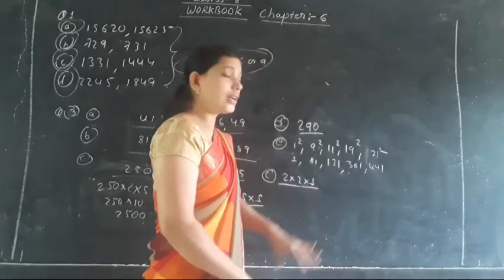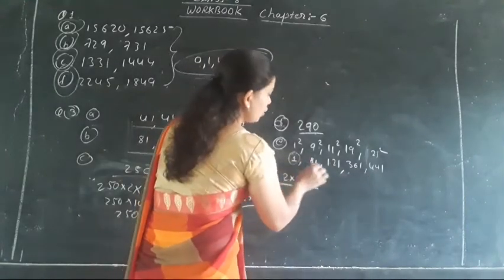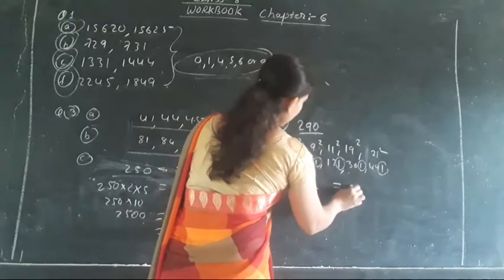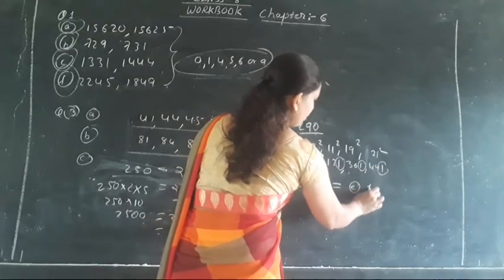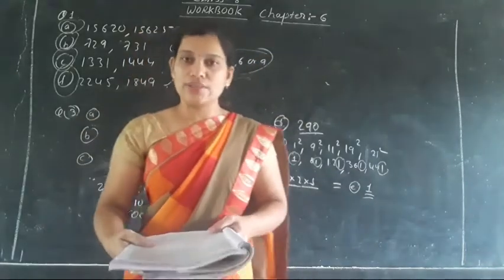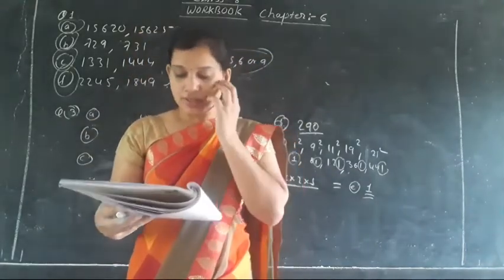तो इस नंबर का जो स्क्वायर है, उसका यूनिट प्लेस क्या है सब में? Unit place 1 है. So the answer for this E part will be 1. Its unit place is 1 for all the squares of the above numbers. Okay. So write the answer. The answer will be 1.